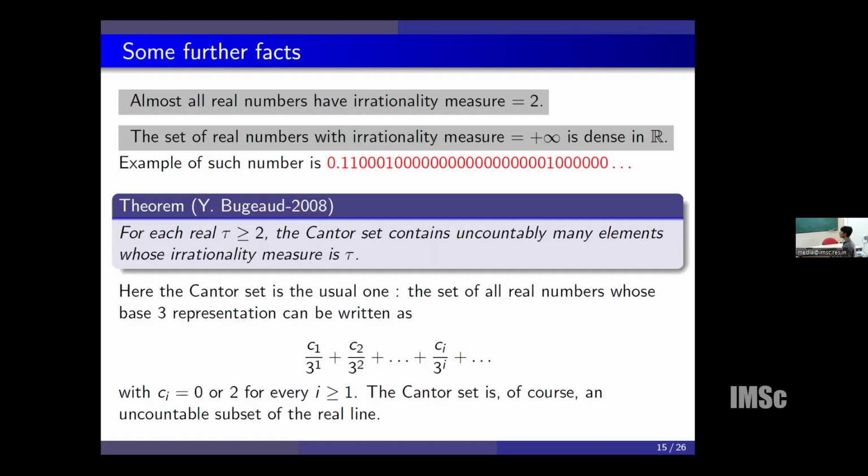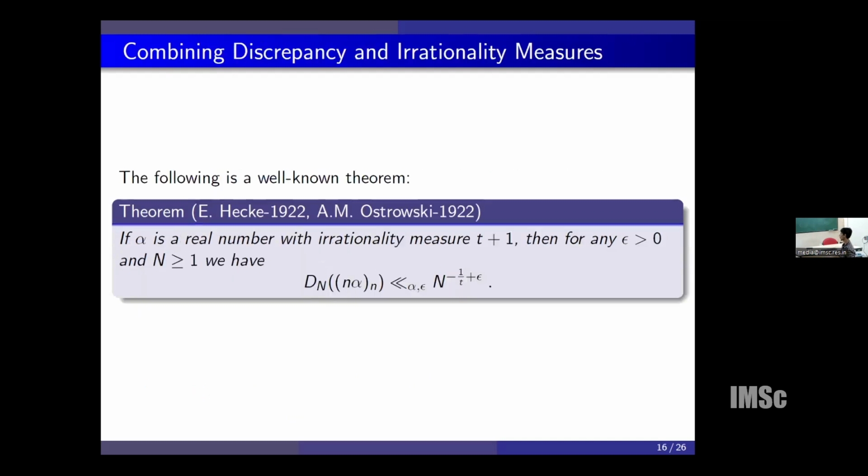In 2008, Bugeaud showed that for any given real number tau bigger than or equal to 2, the Cantor set contains uncountably many elements with that particular irrationality measure. So the Cantor set has measure 0, but still it contains uncountably many elements with irrationality measure tau for any given real tau bigger than or equal to 2.